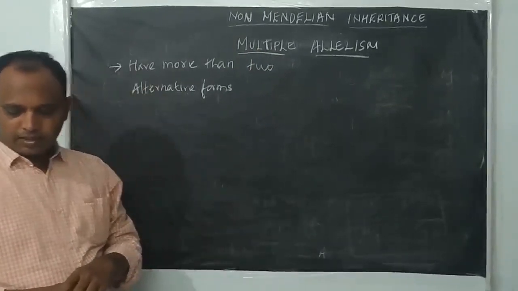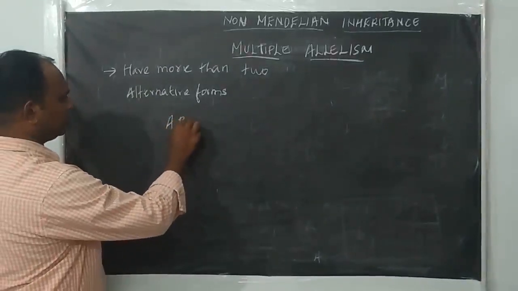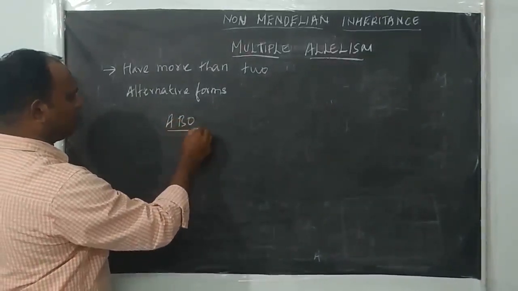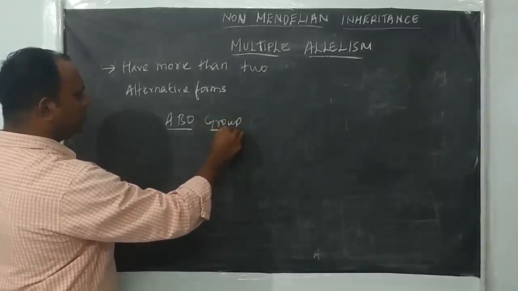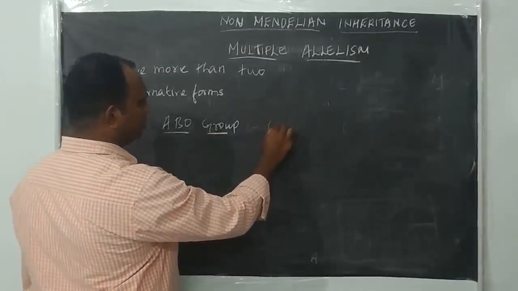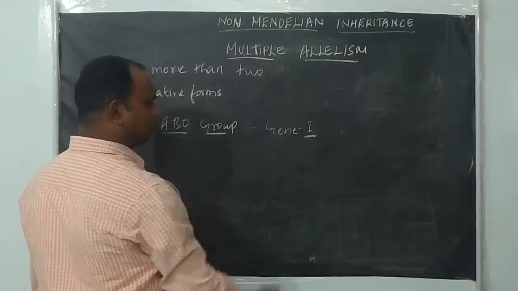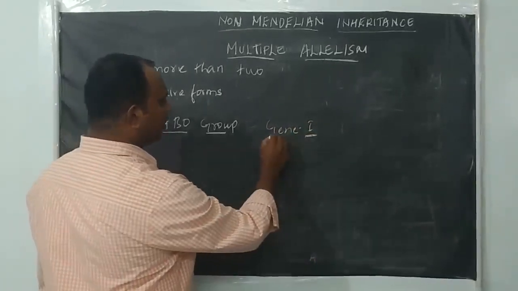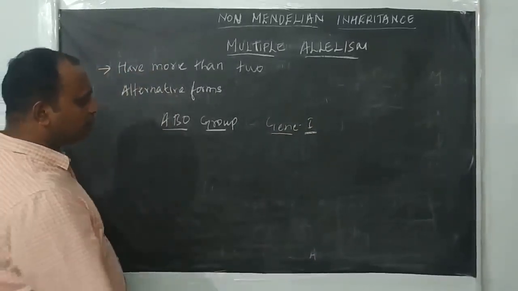For multiple allelism, a very good example is ABO blood grouping. Like we discussed the same example for co-dominance also. In the ABO blood group, the blood group is controlled by gene I, the isoagglutinogen gene. This gene produces a sugar polymer on the surface of the RBC.